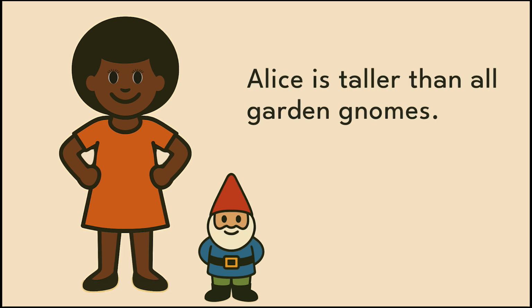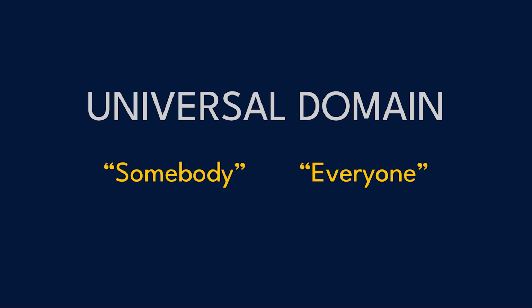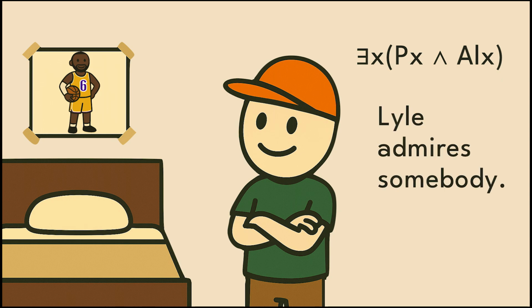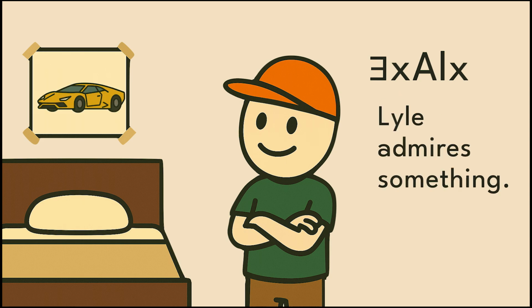This is a good time to remind you that in the universal domain, if you're talking about somebody or everyone, you have to specify that. There is an x, such that x is a person, and Lyle admires x. Lyle admires somebody. But if we don't include the P for person, we would just have, there's an x, such that Lyle admires x. Lyle admires something.